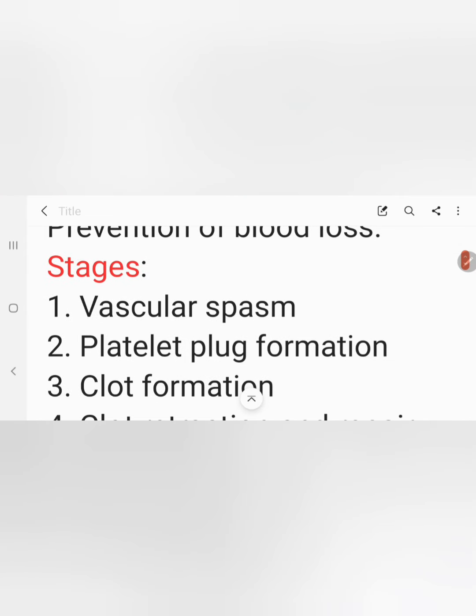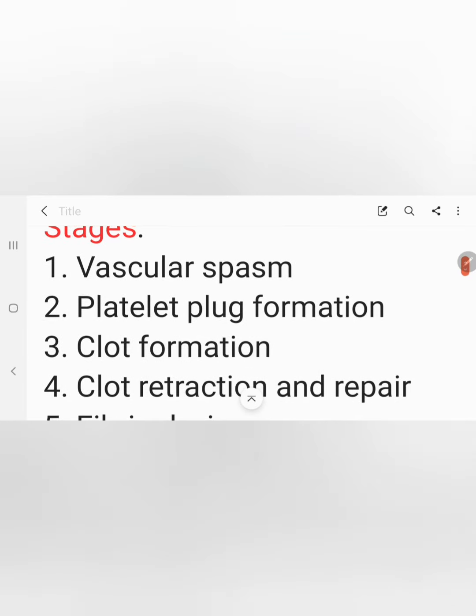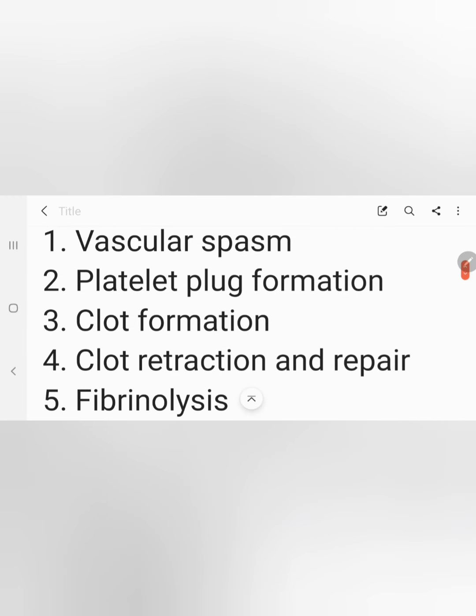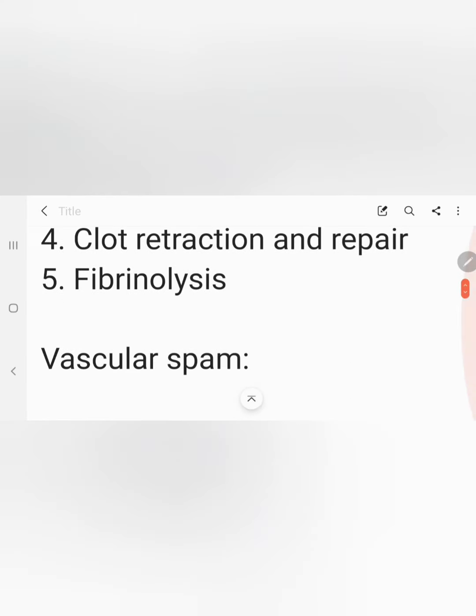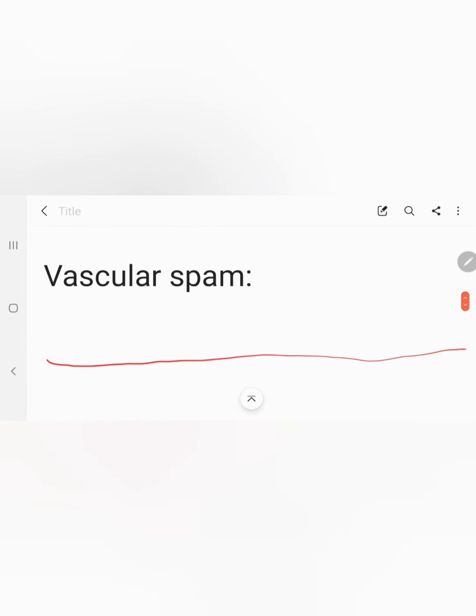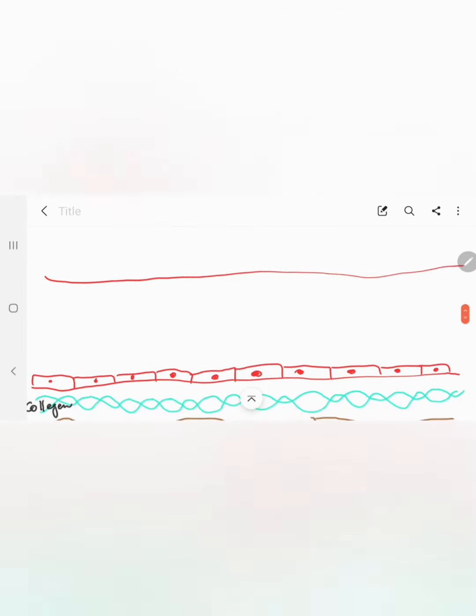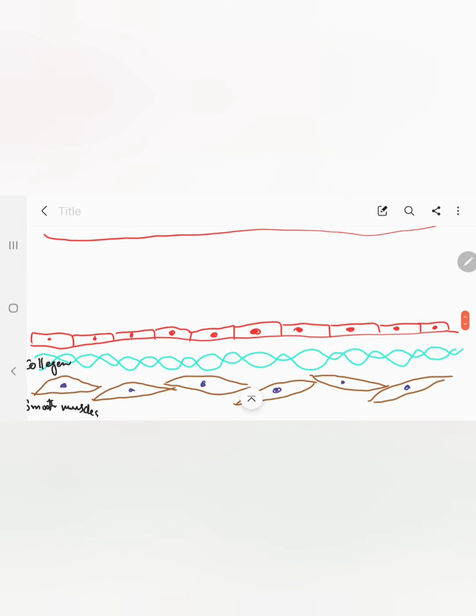Hope you are fine. Today I will be talking to you about hemostasis. Hemostasis is defined as prevention of blood loss and it has 5 main stages. First one is the vascular spasm, then comes the platelet plug formation, clot retraction and repair. Along with that, finally there is fibrinolysis that takes place at the site wherever there has been some vascular injury.